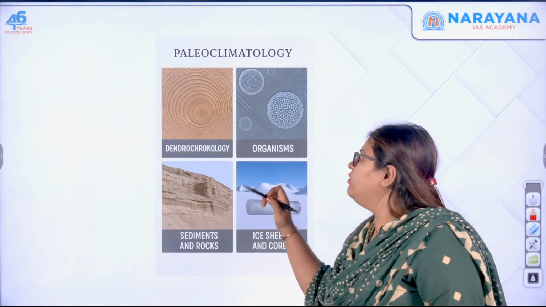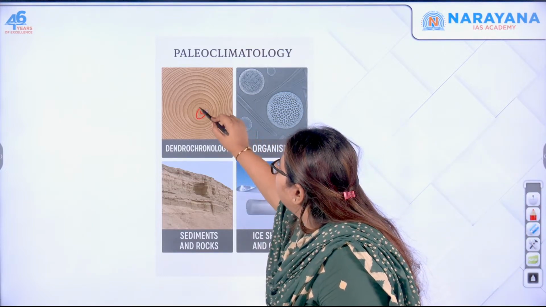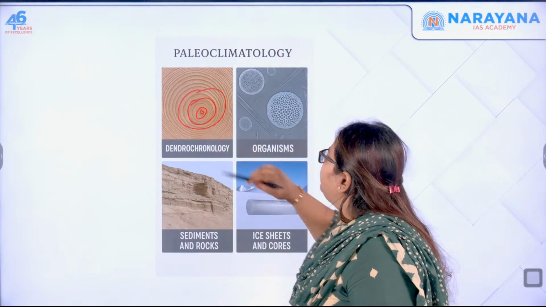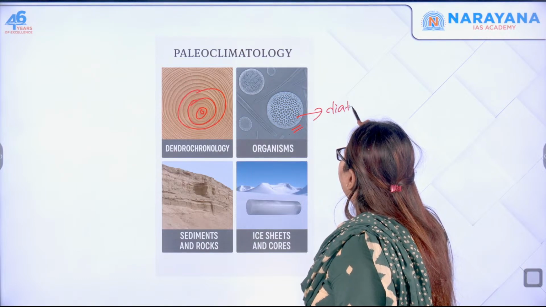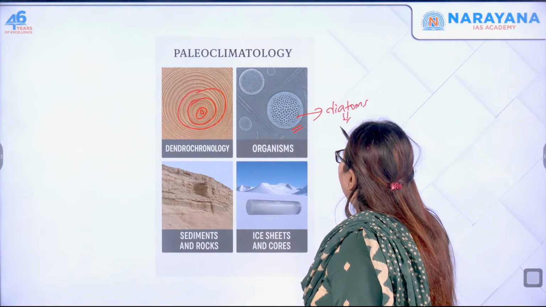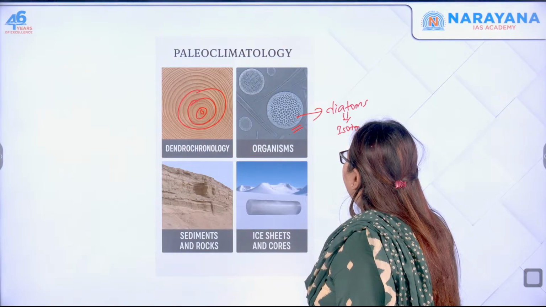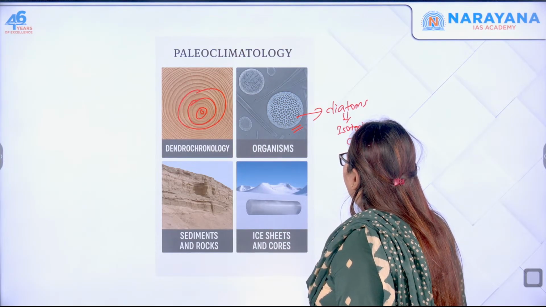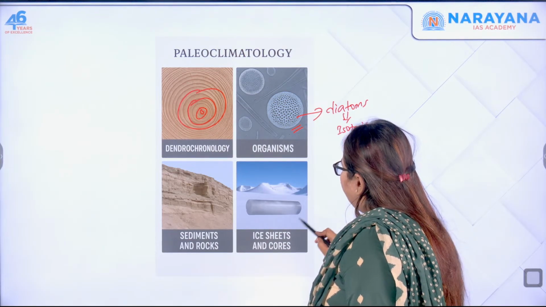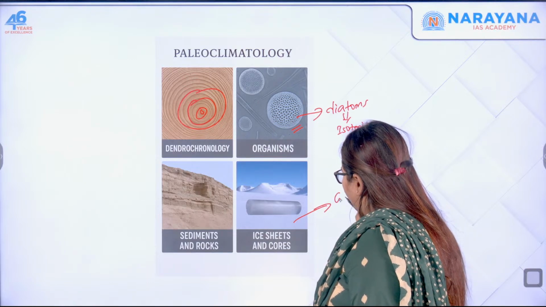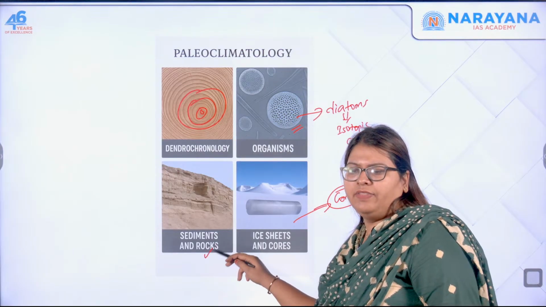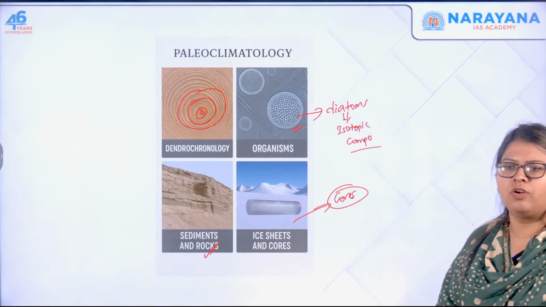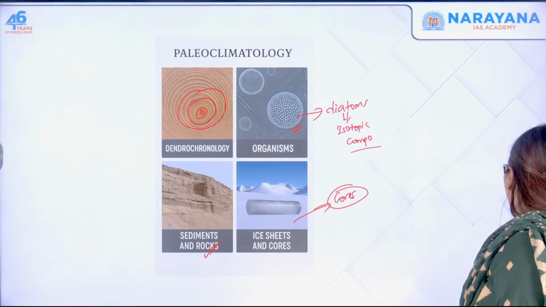See, dendrochronology, the rings that are present in the cross section of the tree. Next, organisms. Here, diatoms are taken, and the isotopic composition is studied. The next one, you have the ice cores. Here also, the isotopic analysis is done, and then the sediments as well as the rocks. So this is paleoclimatology.